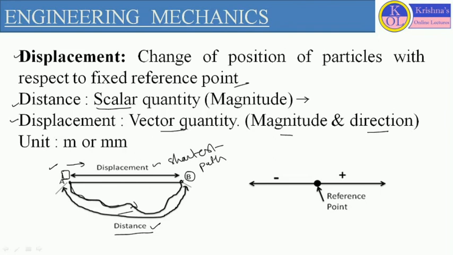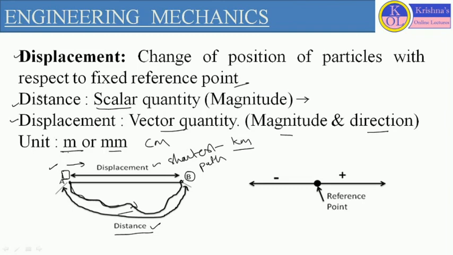So it is termed a vector quantity. The unit we can define according to length. It can be meter, mm, centimeter, or kilometer, whatever it is. These are the units of displacement.